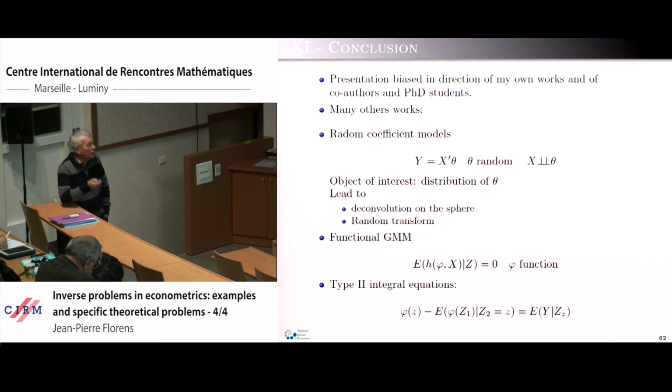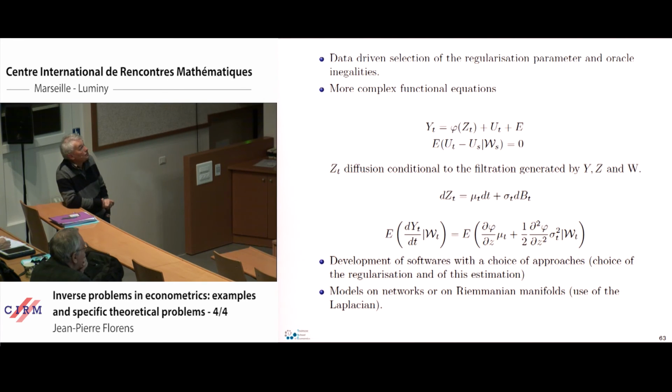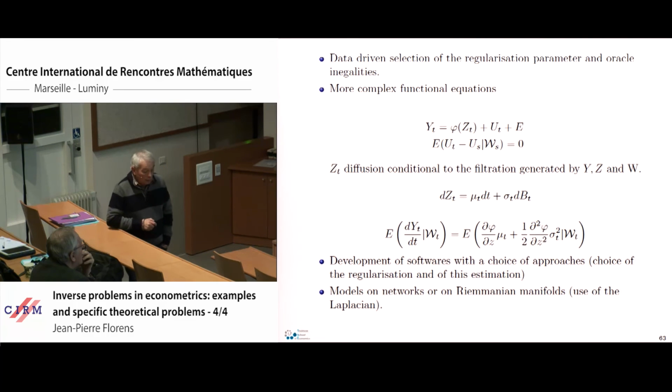This is a problem we can address also, and we know all the theory of that. Points I have not really treated, I have said that several times, are the minimax property and the choice of the regularization parameter and the impact of this choice.